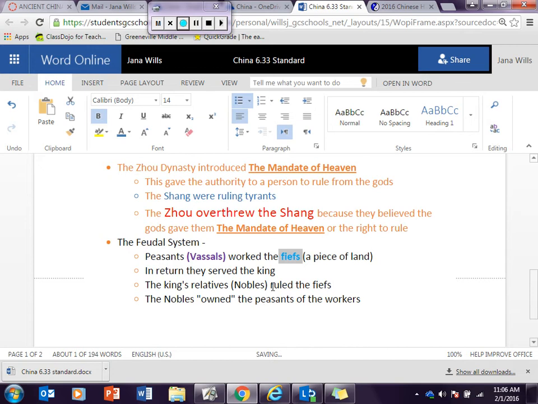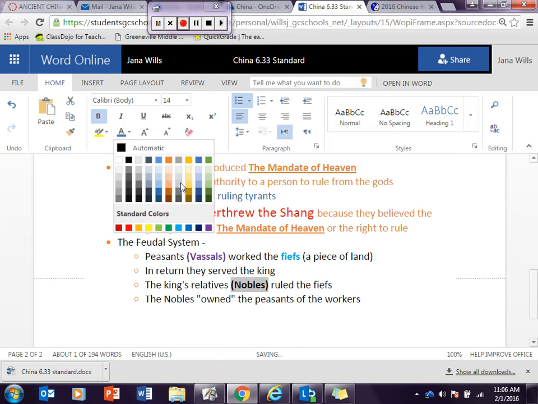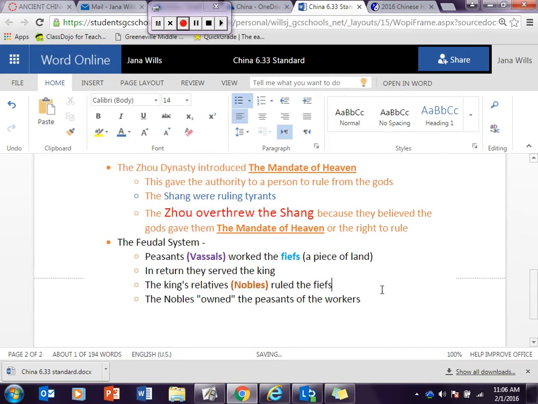Alright, nobles, that's another word you need to be familiar with. Bold it and change it to a different color. And I can't really see vassals in purple too. Well, can you here on screen? Well, I guess you can. I can see it. Okay, so if you're writing, you can use coloring pencils or just your regular pencil to highlight. You can bubble, cloud, star, underline, double underline, triple underline. You can write over the word so that it bolds it. Alright, so get that done and we're moving on.